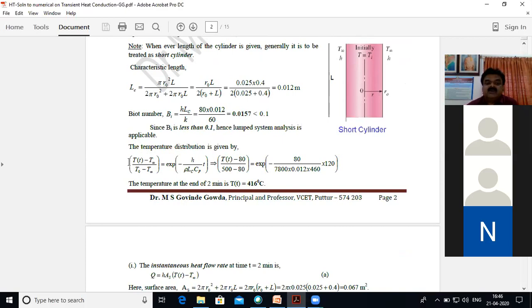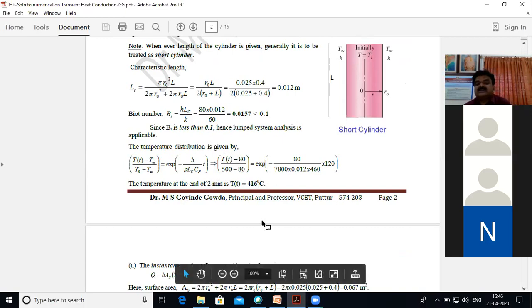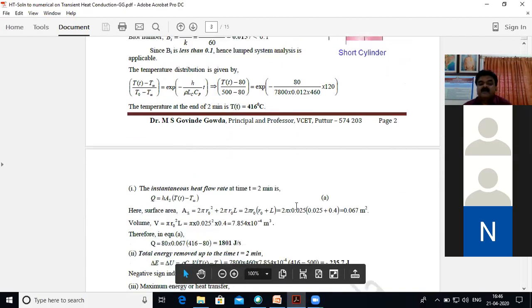This is the equation we have derived, and here time is known to you. So only the temperature T of t you have to calculate, and after substitution you will get 416 degrees centigrade.